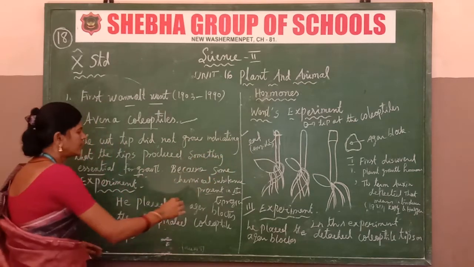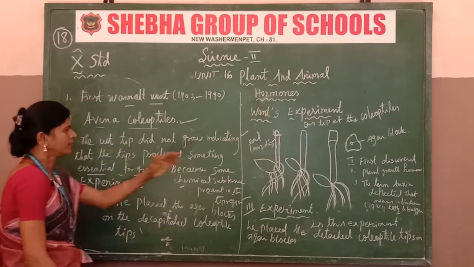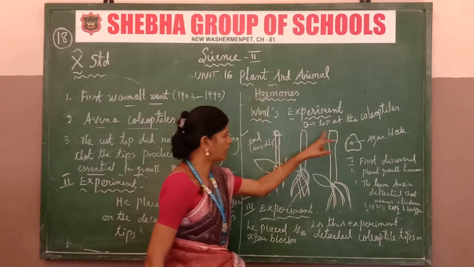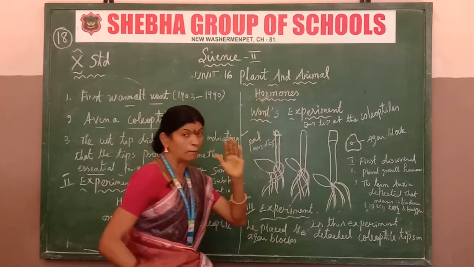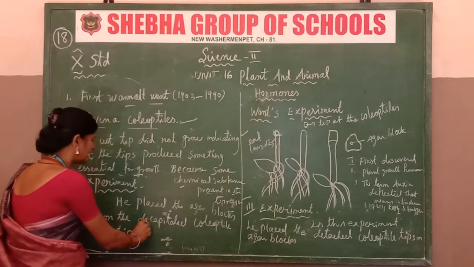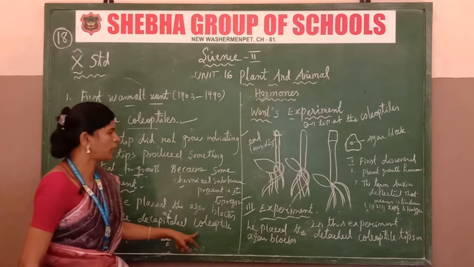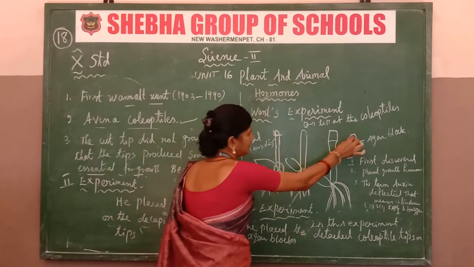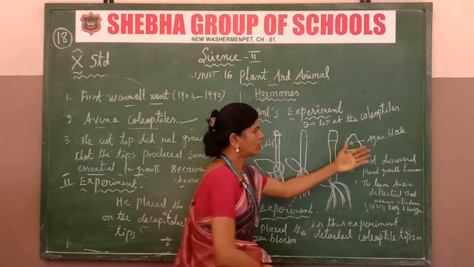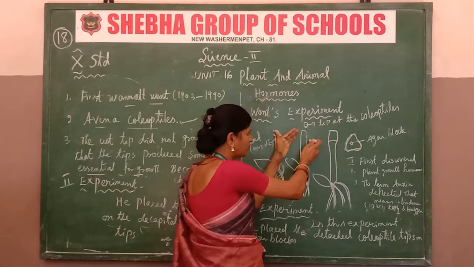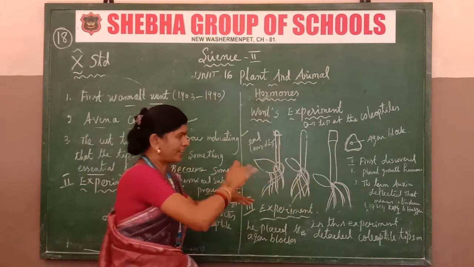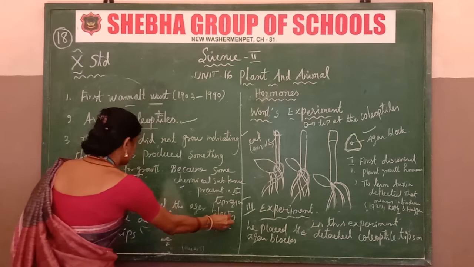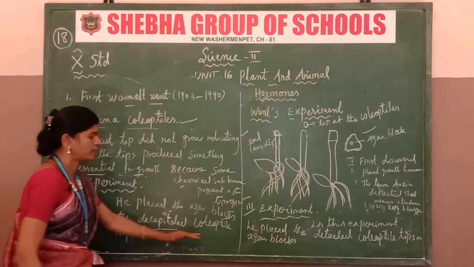It's clear. Second experiment: he placed agar blocks on the decapitated coleoptile. He cut the agar block and placed it on the decapitated coleoptile region.